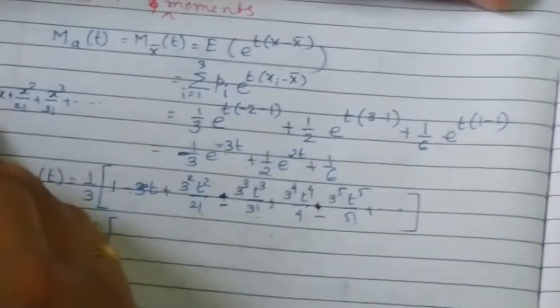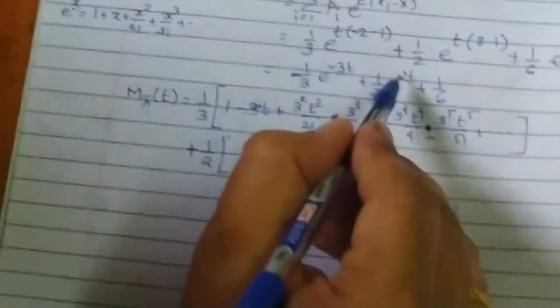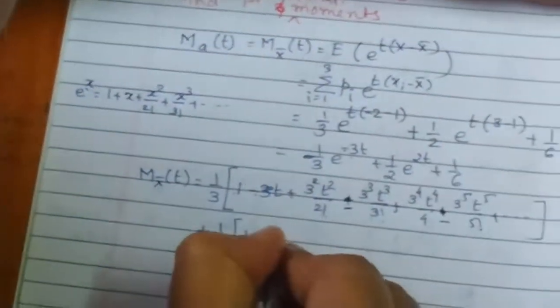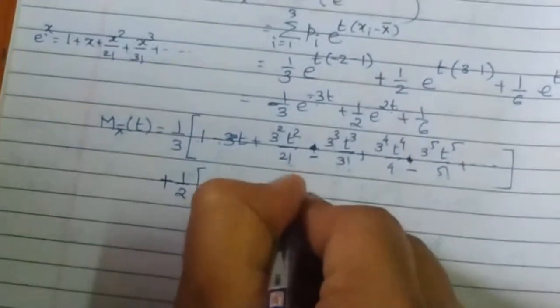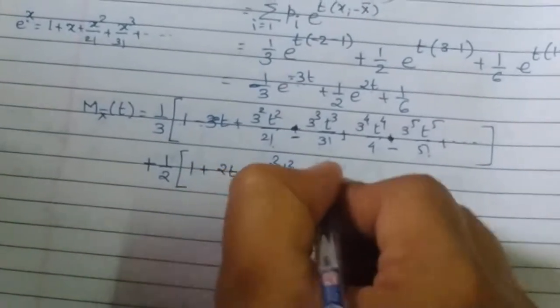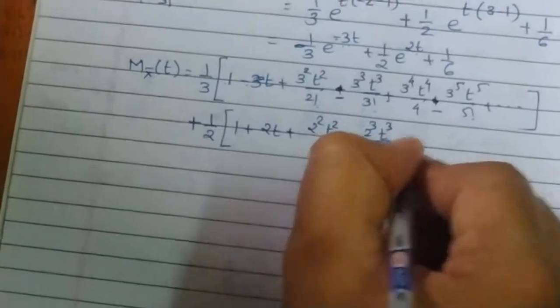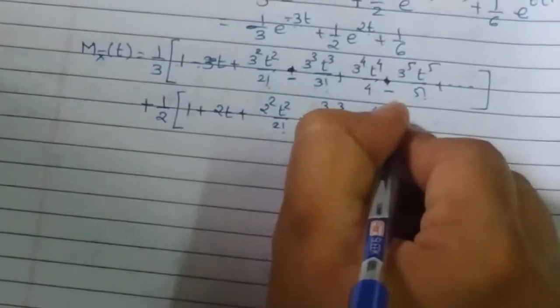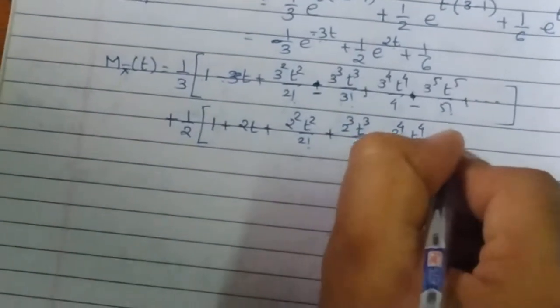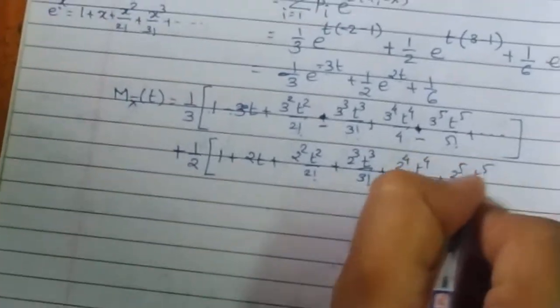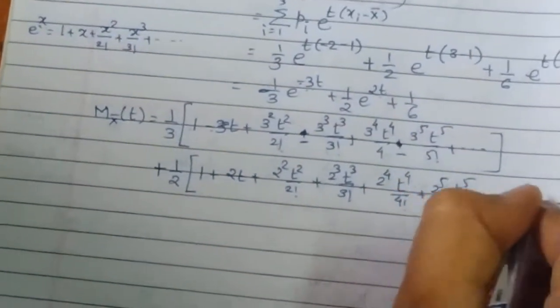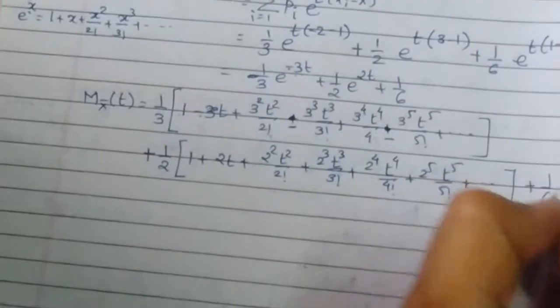Now here x is replaced by 2t and here is a positive sign, so all the terms with the plus sign. So 1 plus 2t plus 2 square t square upon 2 factorial plus 2 cube t cube upon 3 factorial plus 2 raised to 4 t raised to 4 upon 4 factorial plus 2 raised to 5 t raised to 5 upon 5 factorial plus and so on plus 1 by 6.